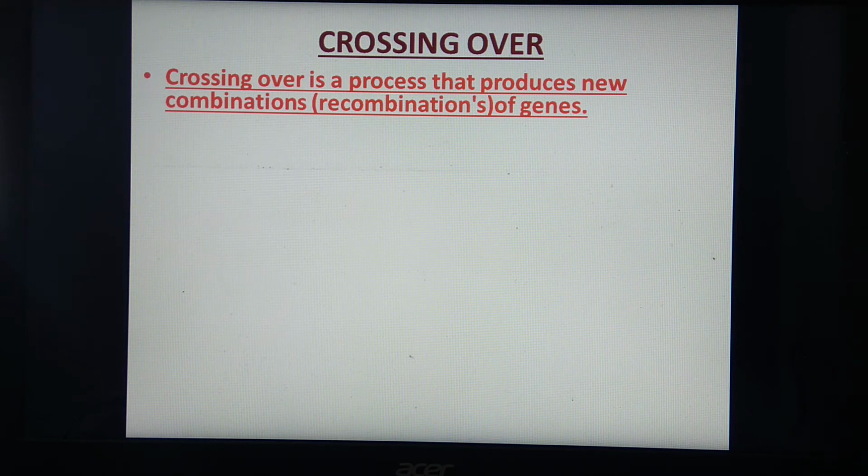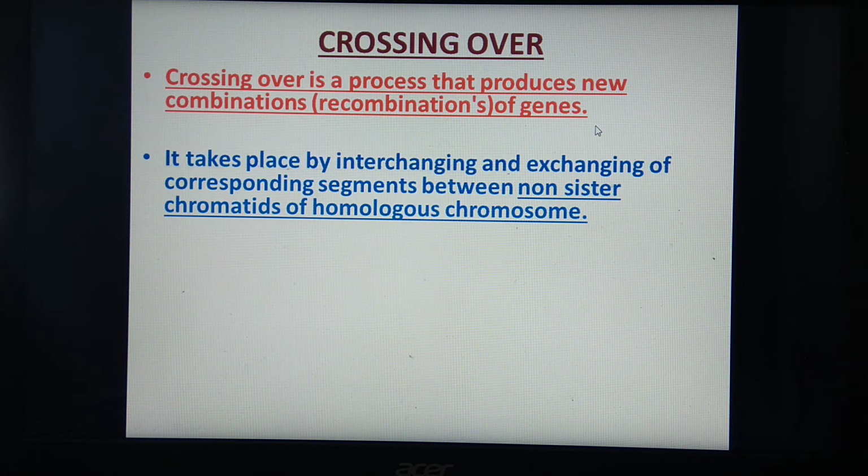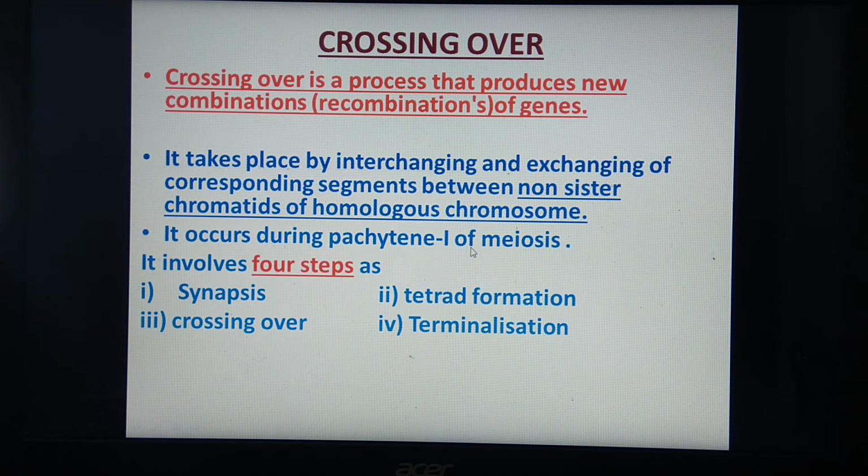So what is this crossing over? Crossing over is a process that produces new combinations. As new combinations are produced, the process is called recombination of genes. It takes place by interchanging and exchanging corresponding segments between non-sister chromatids of homologous chromosomes.